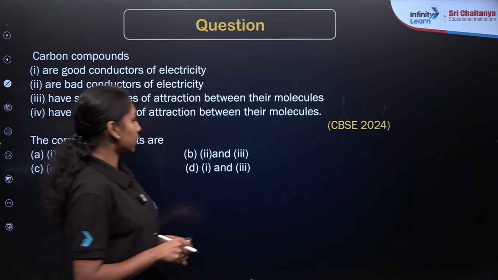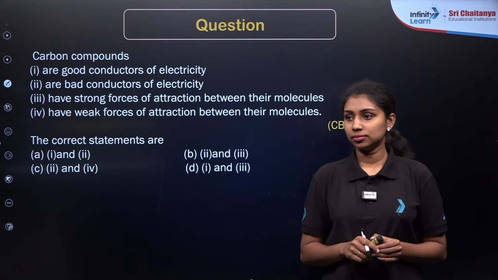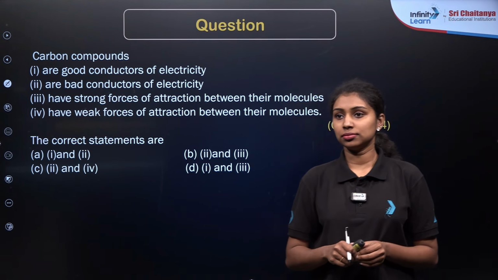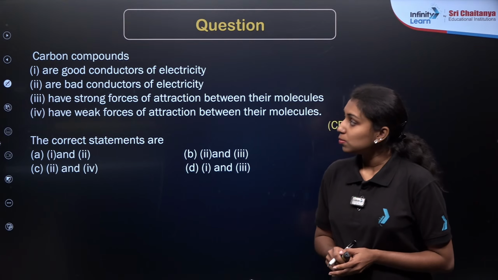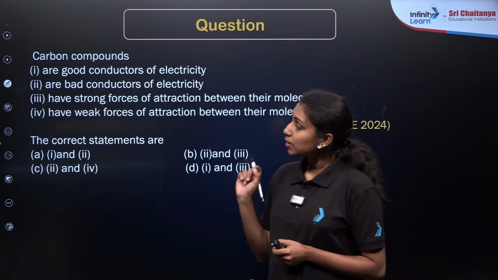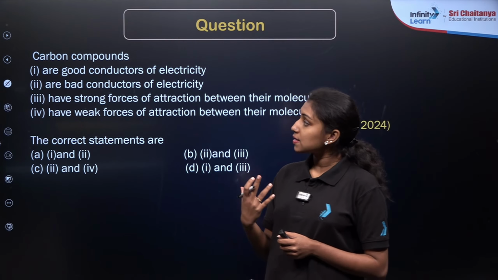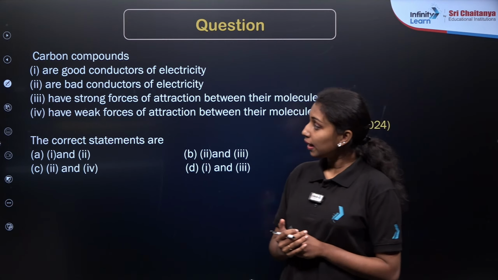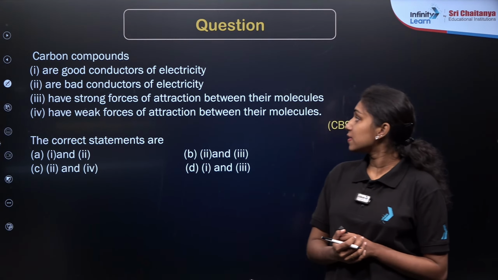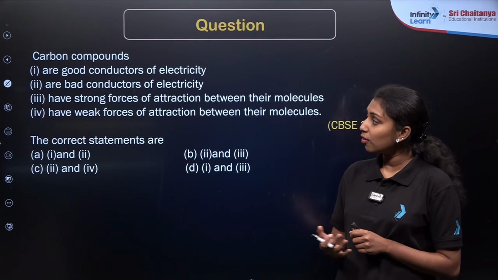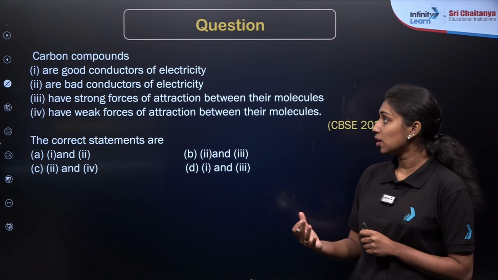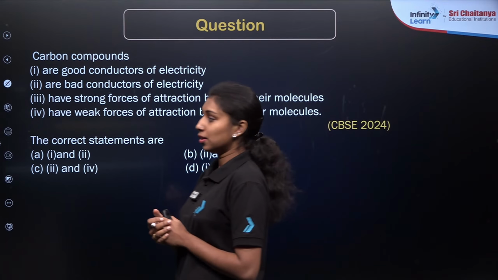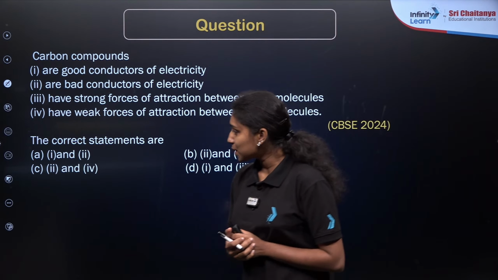Here is our second question. Carbon compounds, 4 choices are given here. First choice is they are good conductors of electricity, second one, they are bad conductors of electricity, third one, they have strong force of attraction between their molecules, and last one, they have weak force of attraction between their molecules. So we just want to identify the correct choices according to carbon compounds. Read the options carefully.